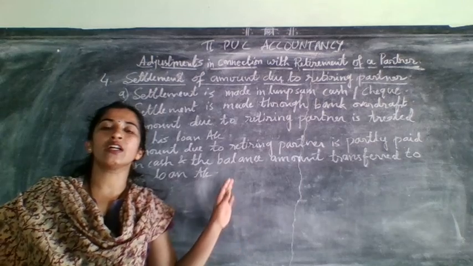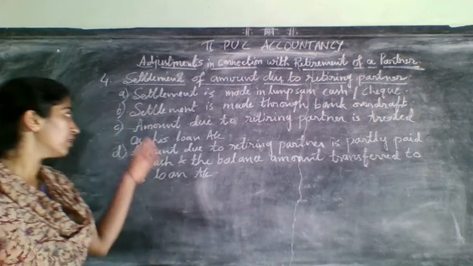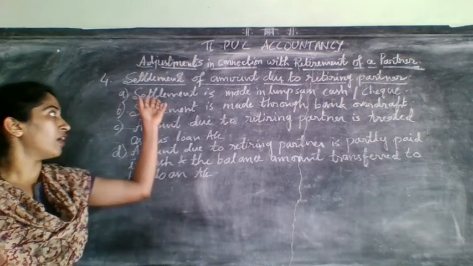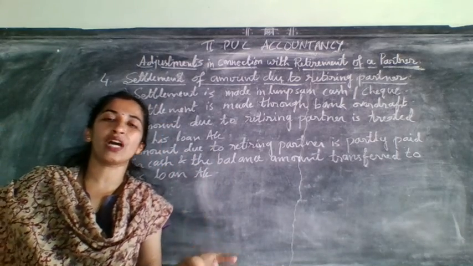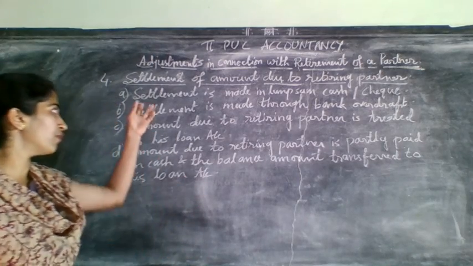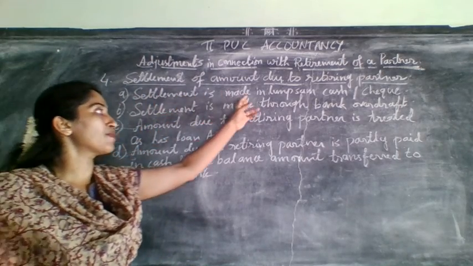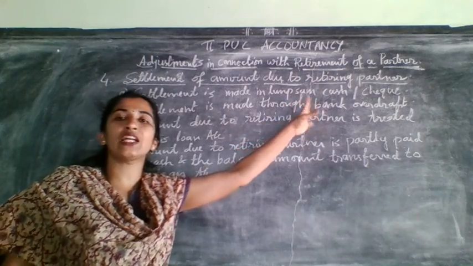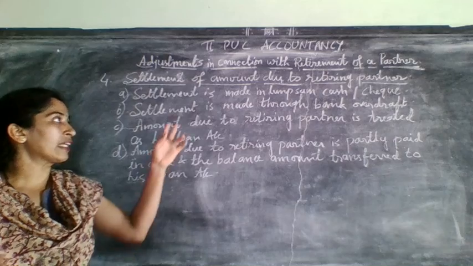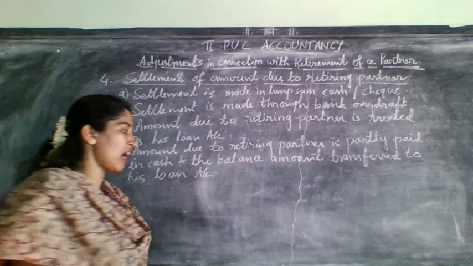How to close the retiring partner's account? There are four types. In the problem, they may ask you any one method among the four. In that, the first one is settlement made in lump sum in cash or check. Settlement is made in lump sum in cash or check. That is how you know.